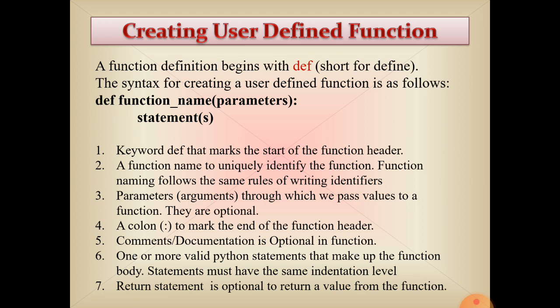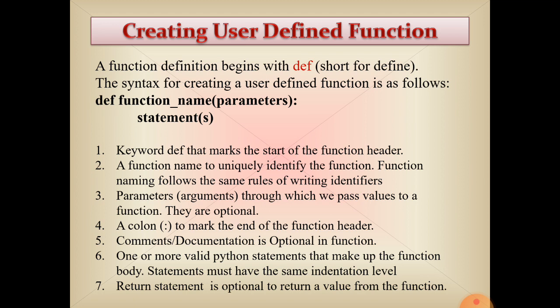Now I have given here 7 points to be remembered while we define the function. The keyword def marks the start of the function, meaning the first word will be def. Next, the function name is uniquely defined in the program.